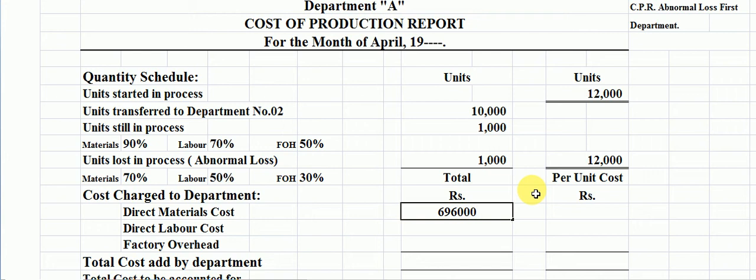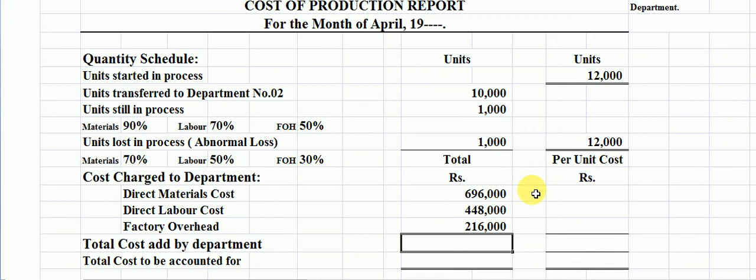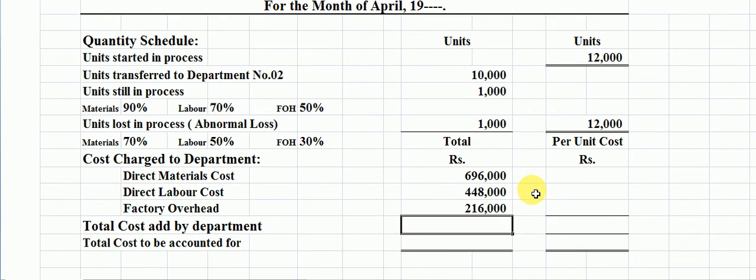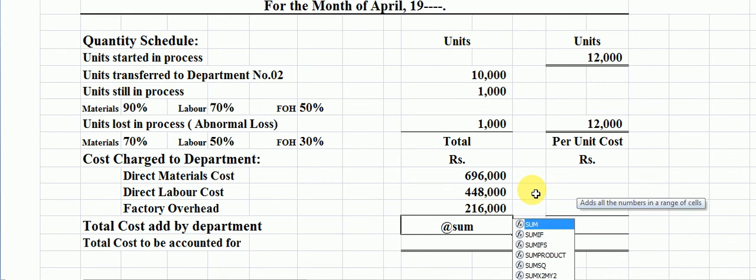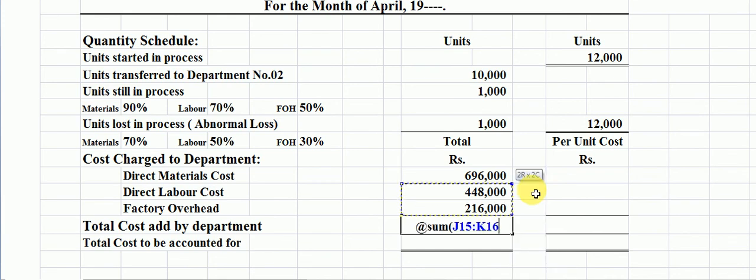Same as direct labor cost is 4,48,000 rupees, and the factory overhead 2,60,000 rupees here. Now students, we have to add up these figures and take the sum. 13,06,000 rupees as the manufacturing cost in the first department.